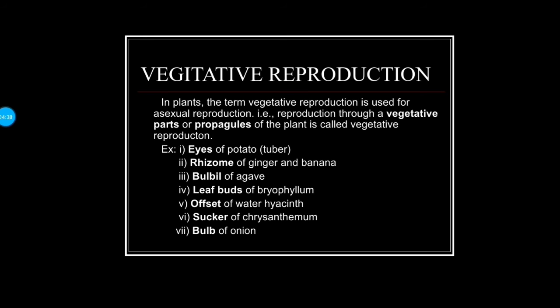So we'll learn more about vegetative reproduction. In plants, the term vegetative reproduction is used for asexual reproduction, that is, reproduction through vegetative parts or propagules of the plant is called vegetative reproduction. For example, eyes of potato, tuber, rhizome of ginger and banana, bulbil of agave, leaf buds of bryophyllum, offset of water hyacinth, sucker of chrysanthemum, bulb of onion.